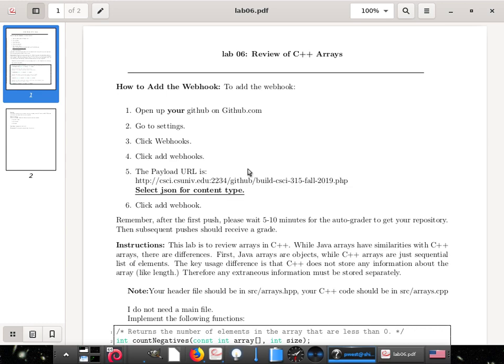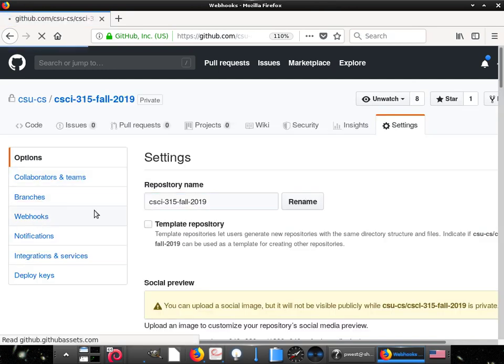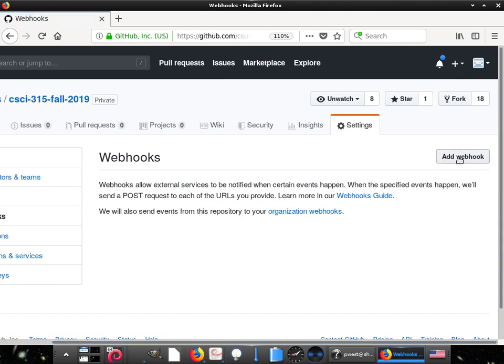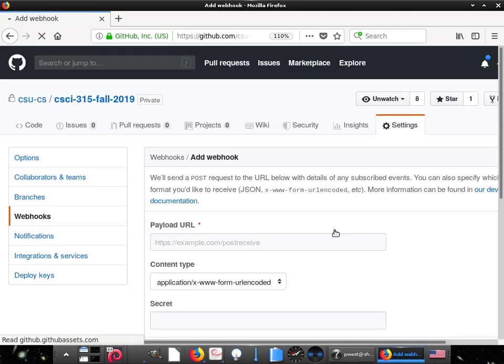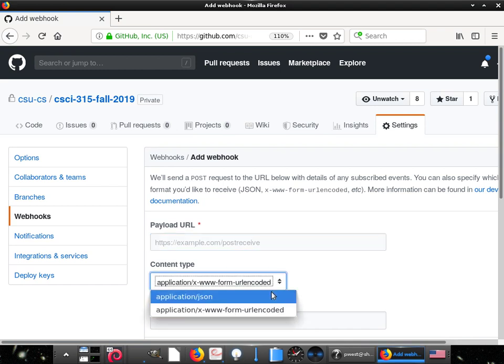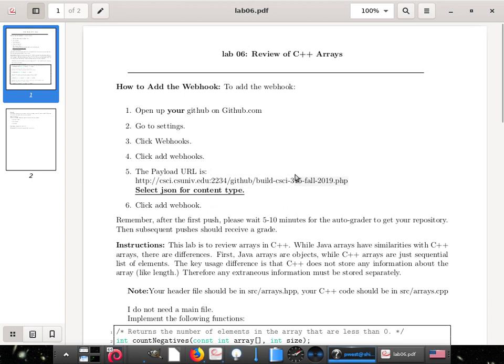All right. So how do you add the webhook? Go to GitHub, go to Settings, click on Webhooks. It says add webhook. You put in your password, you type in the URL, and make sure it says JSON. If you have the other one, it will not work. It must say JSON. And when you put it in there, it should turn green. Let's find out if it does, because it might not.